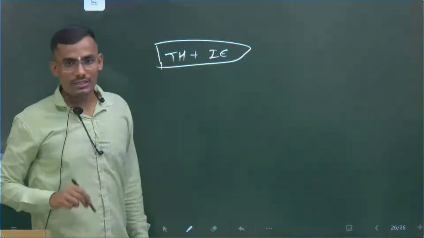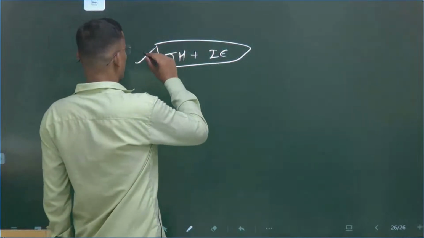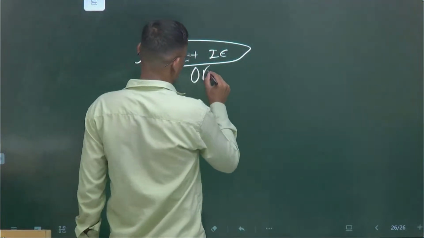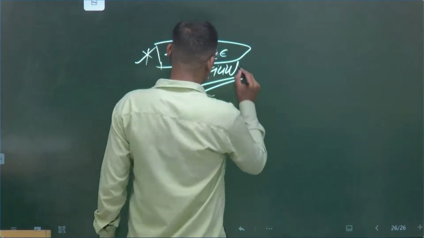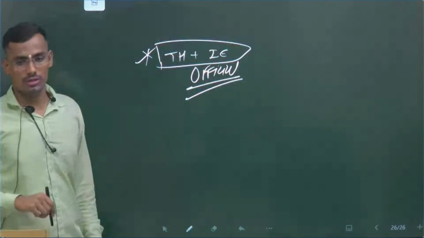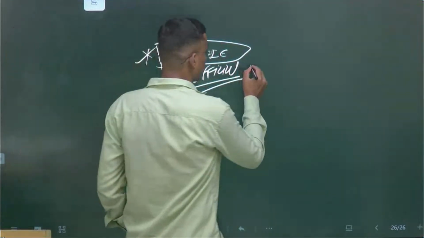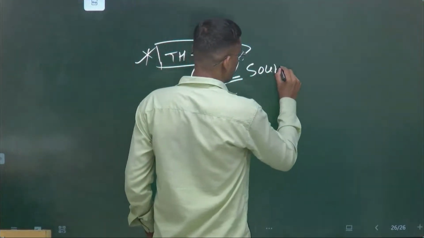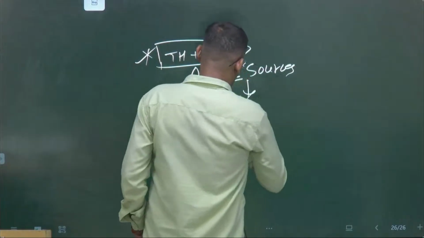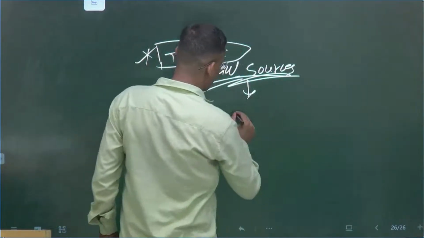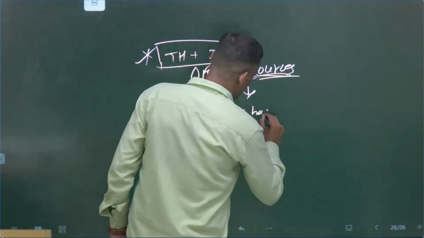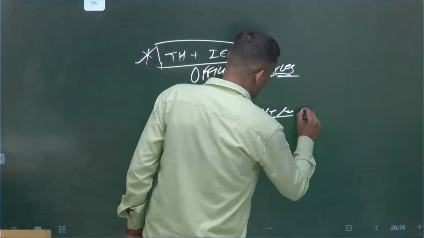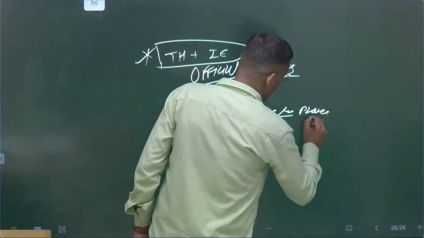The reason is they are not official sources. And why should we focus on official sources? Because UPSC has to prove any question.